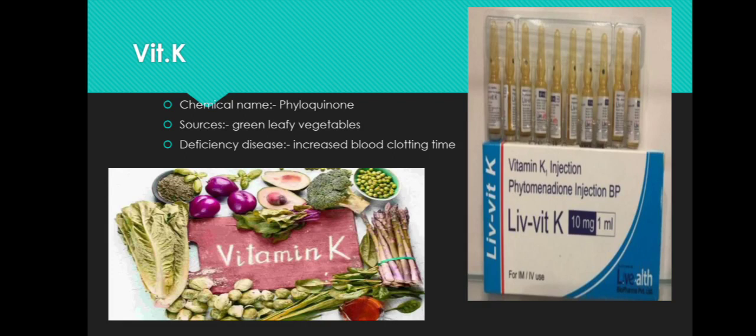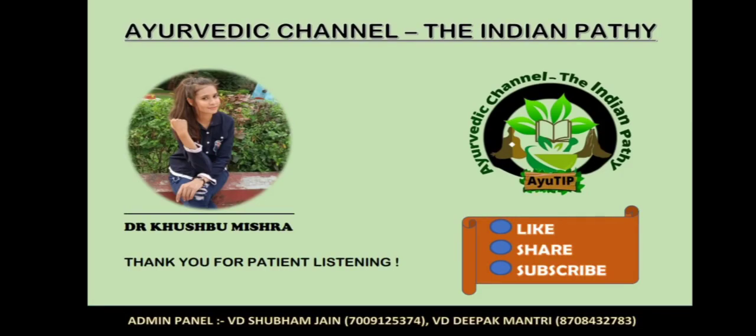Vitamin K, the chemical name of vitamin K includes phylloquinone. So the chemical name is phylloquinone, and the sources of vitamin K include green leafy vegetables. Deficiency disease of vitamin K is increased blood clotting time. That means the blood won't clot at the proper time. There will be increased blood clotting time because of deficiency of vitamin K. So this was all about vitamins.